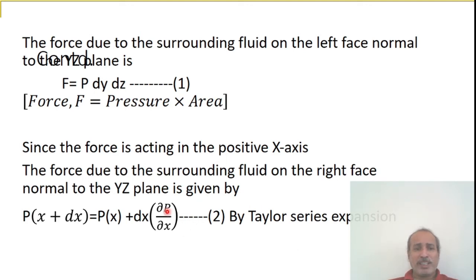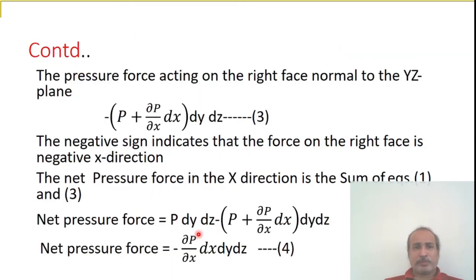Now what is the difference of equations 1 and 2? The pressure force acting on the right face normal to the yz plane is minus of P plus dP by dx into dx dy dz. Call it equation 3. The negative sign indicates that the force on the right face is in the negative x direction. That's why the minus sign is put here.